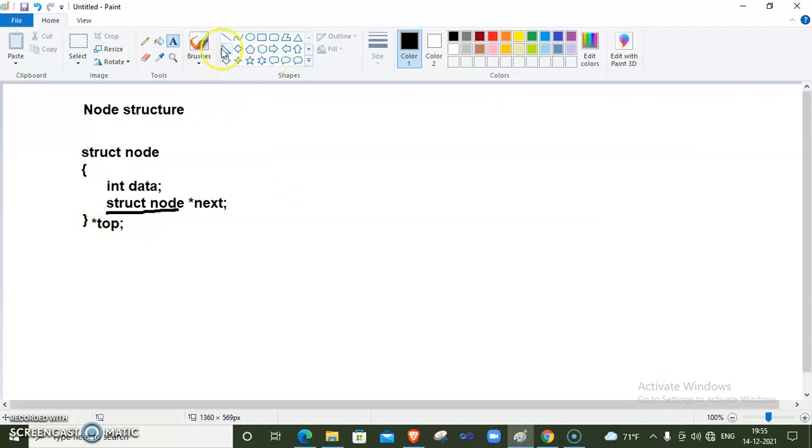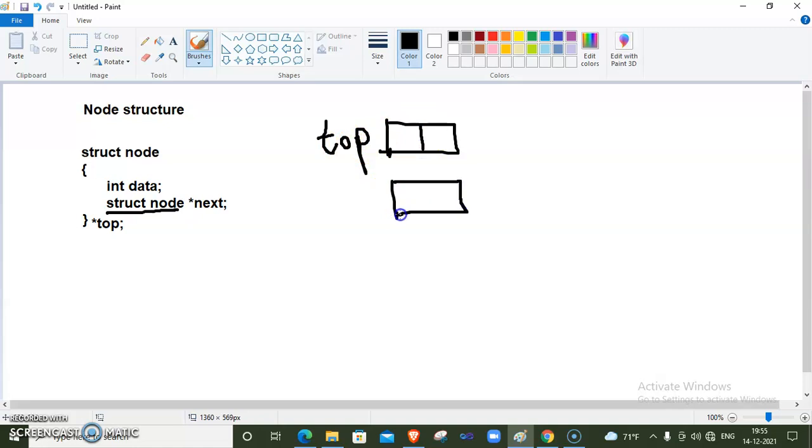Means our stack looks like this. This is the top. Okay, this is top. This is the last element inside our stack. So this is the last node and we indicate it as a top. Now below this, second last element. Okay, this is the node which is second last.